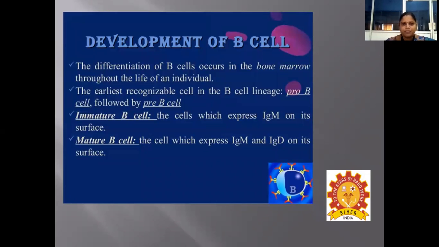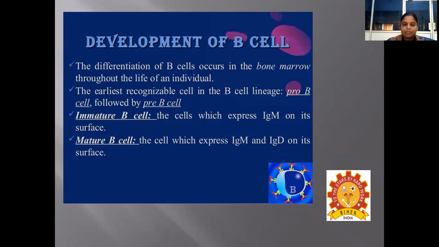Coming to the development of B cell, the differentiation of B cells occurs in the bone marrow throughout the life of an individual. The earliest recognizable cell in the B cell lineage is the pro B cell, which is followed by the pre B cell. That means the precursor for this pre B cell is the pro B cell. And this pre B cell will develop into an immature B cell. And the immature B cells are those cells which express IgM on their surface. It's nothing but immunoglobulin M.